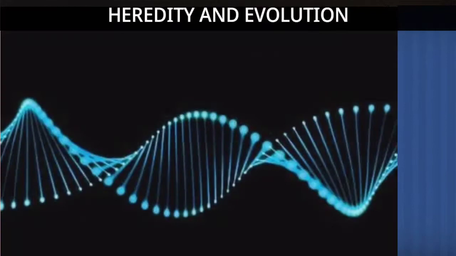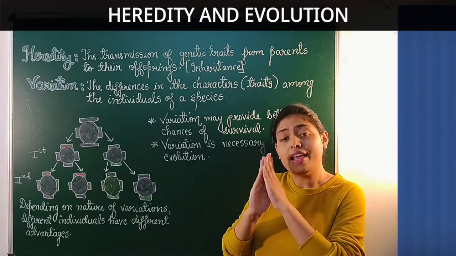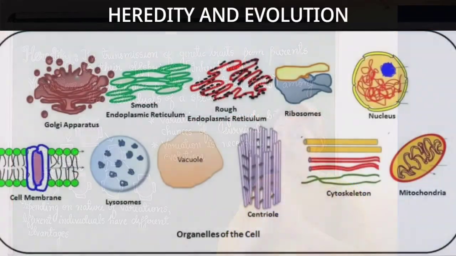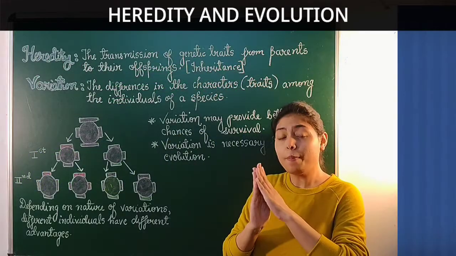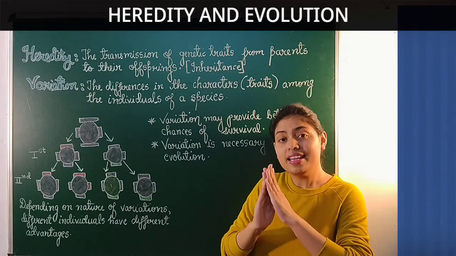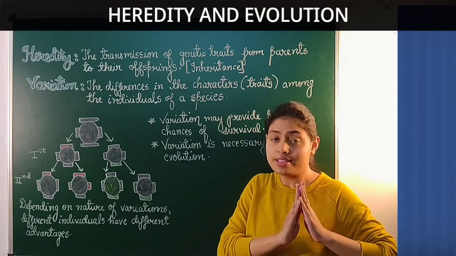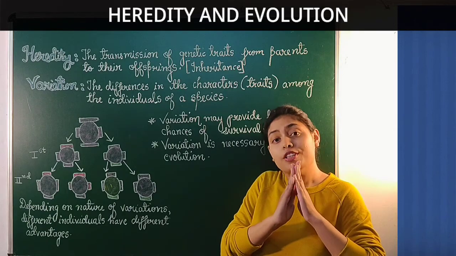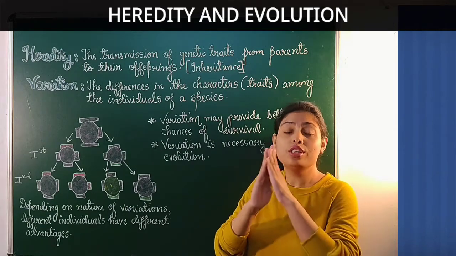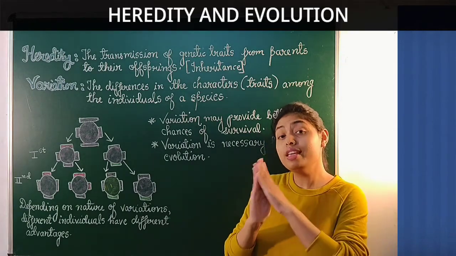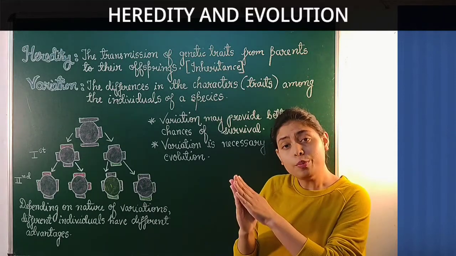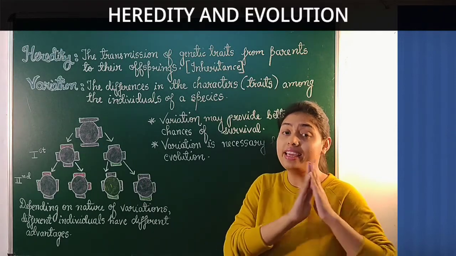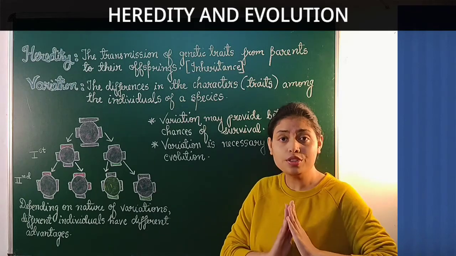Not only does the DNA get copied, but other cell organelles or cell apparatus are also produced. And when a parent cell divides, these additional cell apparatus and the copy of the DNA get transferred to the daughter cells. These two steps are common in both sexual mode of reproduction as well as in asexual mode of reproduction.